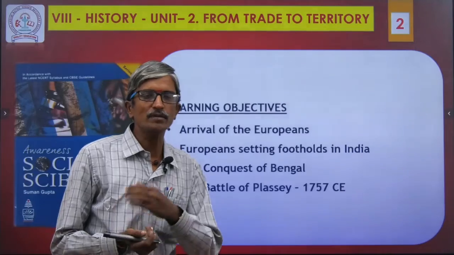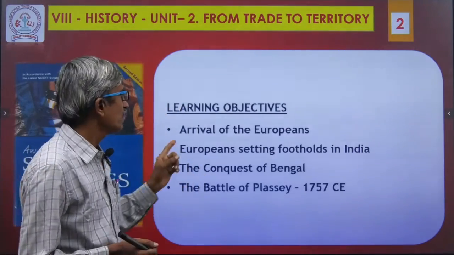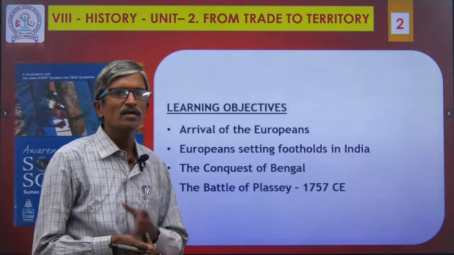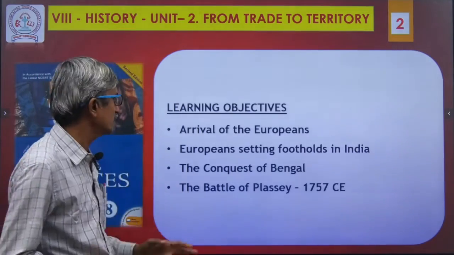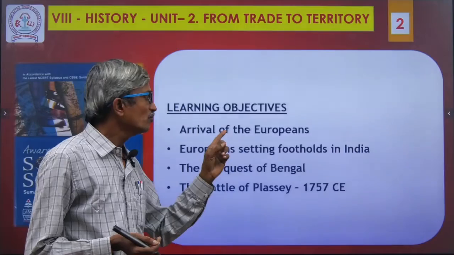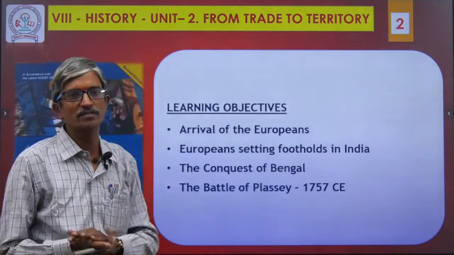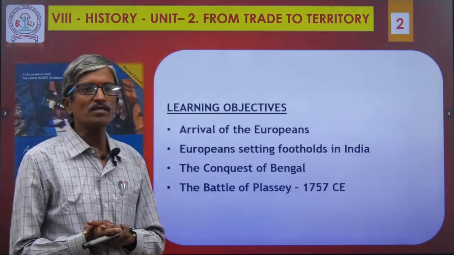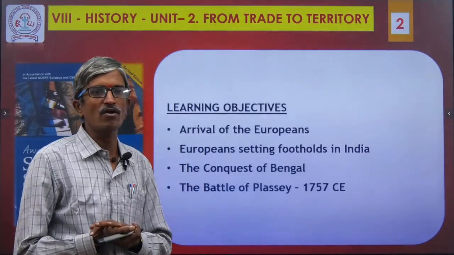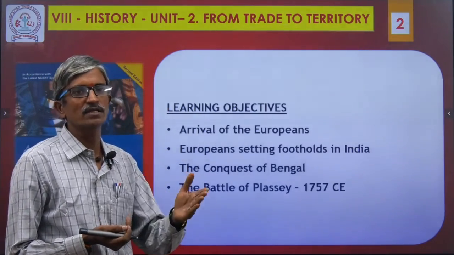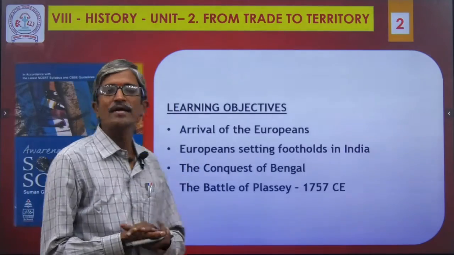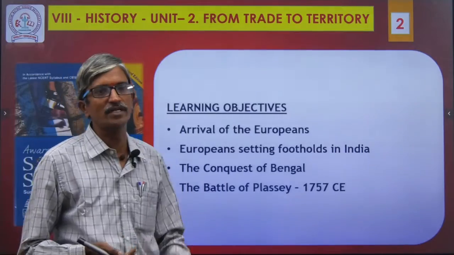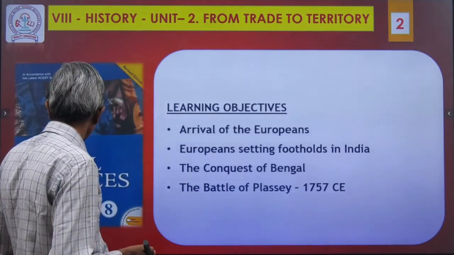Learning objective means Kattralin Nokam. Number 1, arrival of the Europeans. Who are these Europeans? Why did they arrive in India? What is the purpose? We are going to discuss those things here. Number 2, Europeans setting footholds in India: in which places they were selected, where they occupied. Then number 3, conquest of Bengal. A conflict was raised, and it resulted in a number of conquests. Then the Battle of Plassey. These are all the things we are going to discuss in this video session.